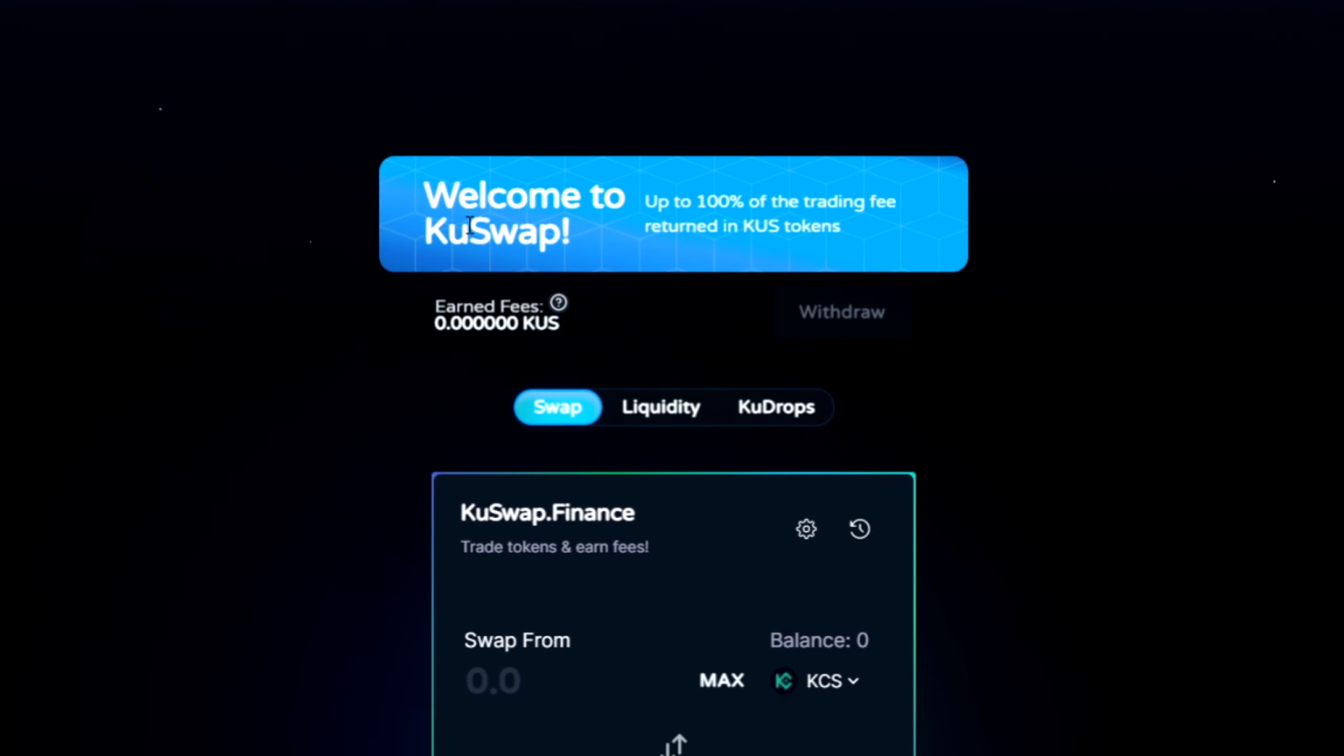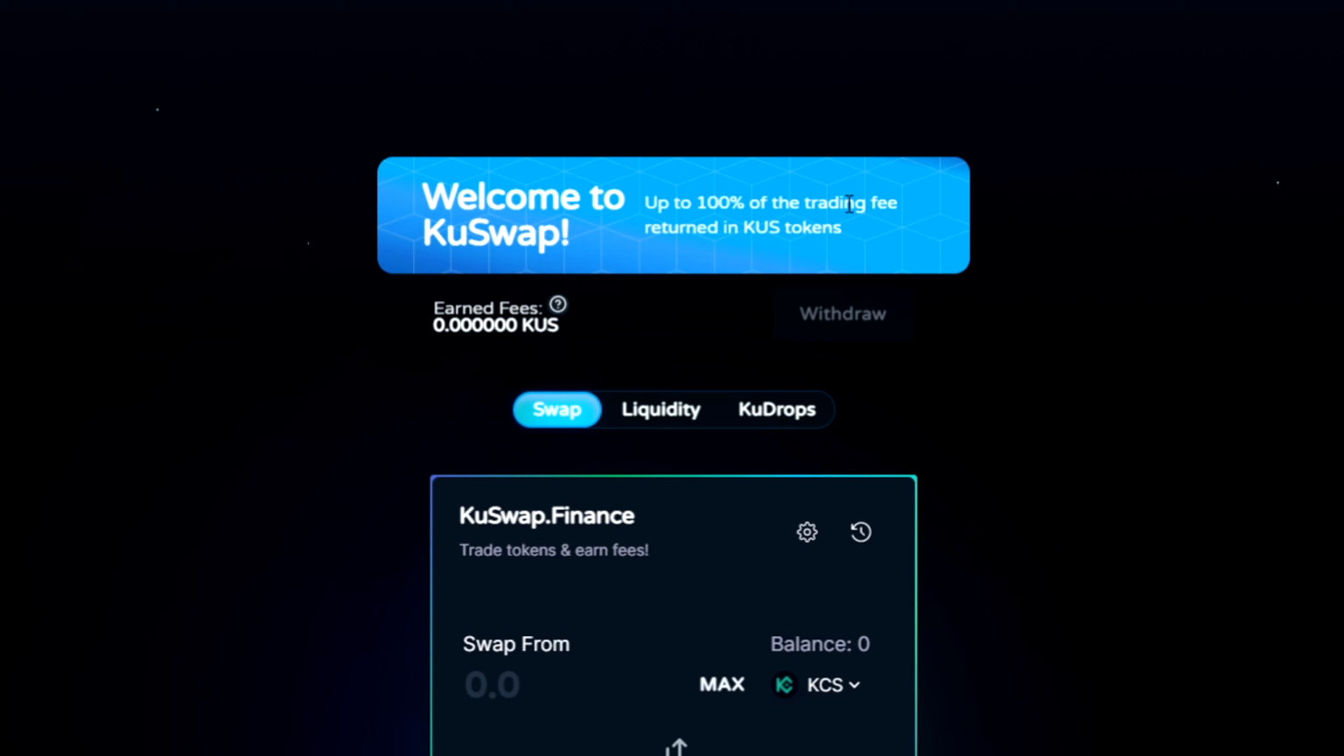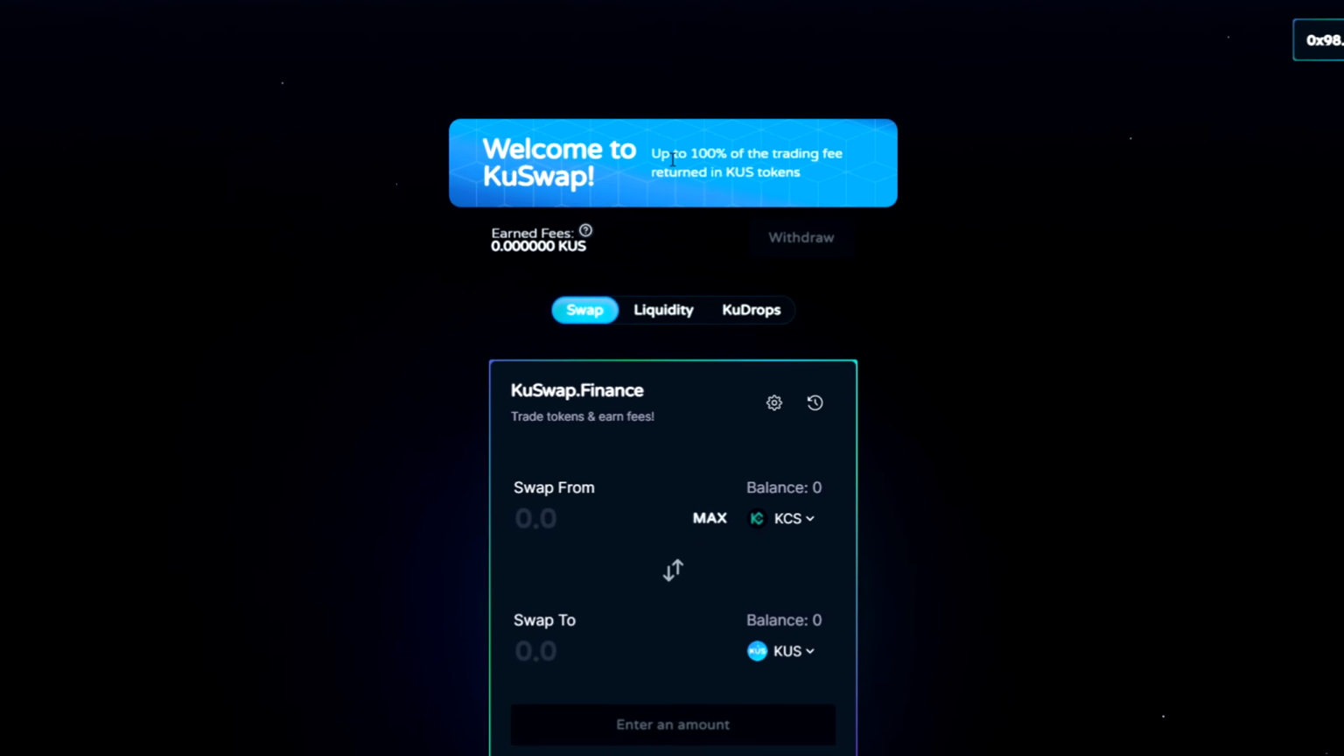Welcome to KuSwap. On the homepage we can see here up to 100% of the trading fee returns in KuS tokens. So this is one of the features of this website. They will cover all your fees in this token. If you're making a swap, they will give back your commission, up to 100%.